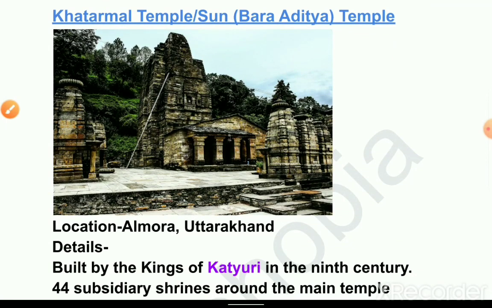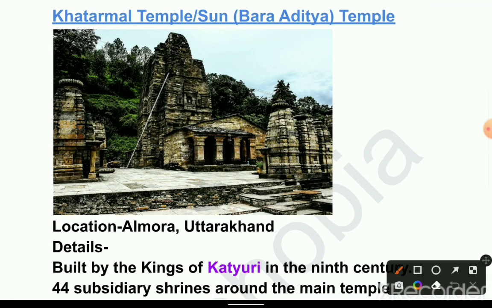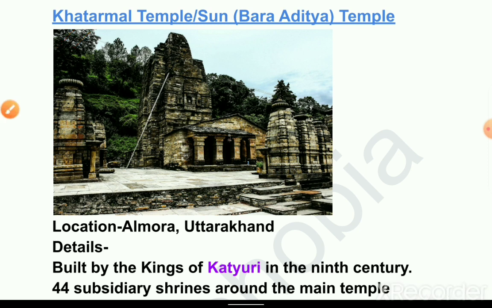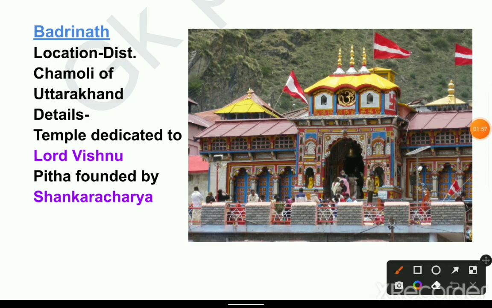Next, Katarmal Temple, Sun Temple, Bara Aditya Temple. This is the whole picture of Katarmal Temple. Location: Almora, Uttarakhand. Details: built by the kings of Katyuri in the 9th century, with 44 subsidiary shrines around the main temple.